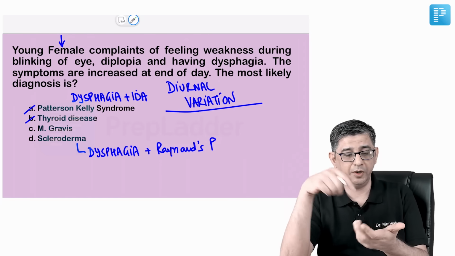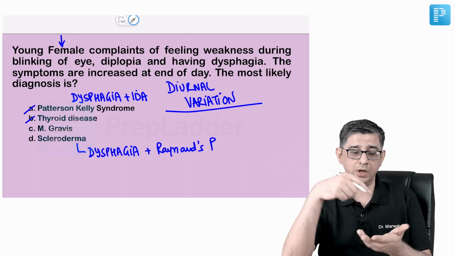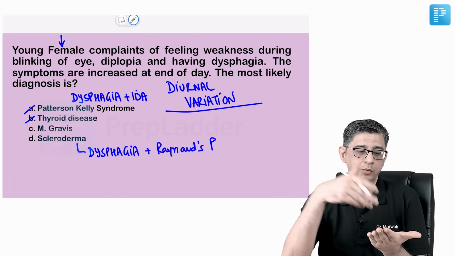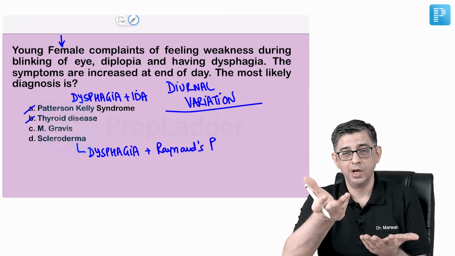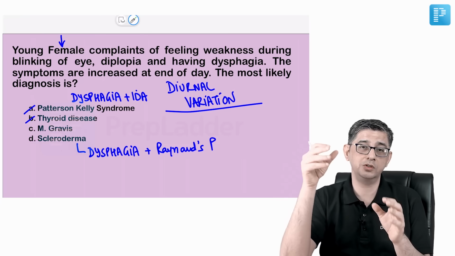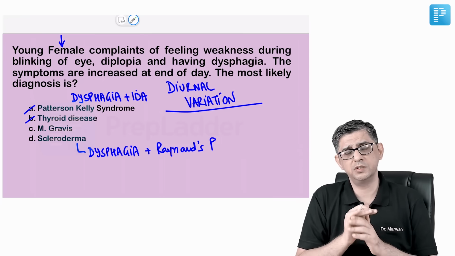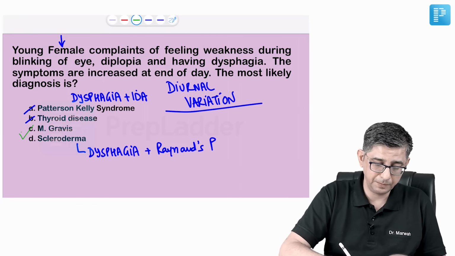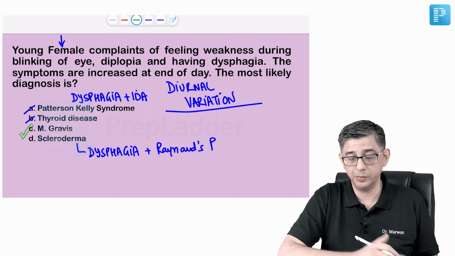And if I'm fiddling with my smartphone, suppose I'm just checking out my social media feed, because every time you focus on a cell phone your eye muscles are used, so in this lady, every time eye muscles are gonna be used, there's gonna be development of ocular symptoms, which is very classical for the diagnosis of myasthenia gravis. The answer to this question would be option number C.